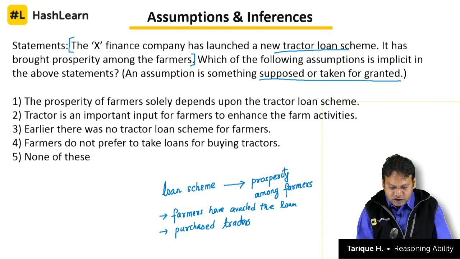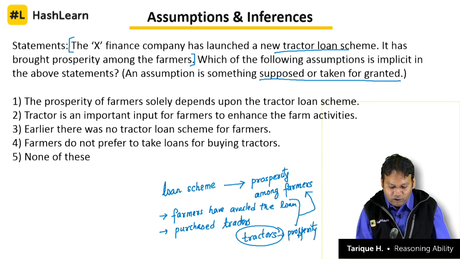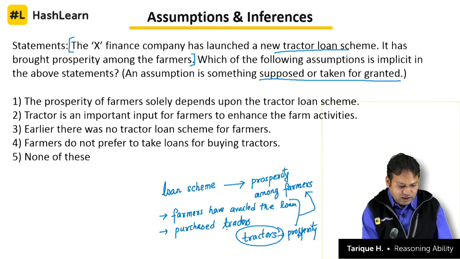And it is because of these two that they have got prosperity. So how are tractors causing prosperity? That means tractors lead to, that is the final assumption we can say, tractors lead to prosperity among farmers. We know that it is given to us that tractors lead to prosperity, and if something leads to prosperity, what does it mean? It means it is important for the farmers. So what will be the answer then?